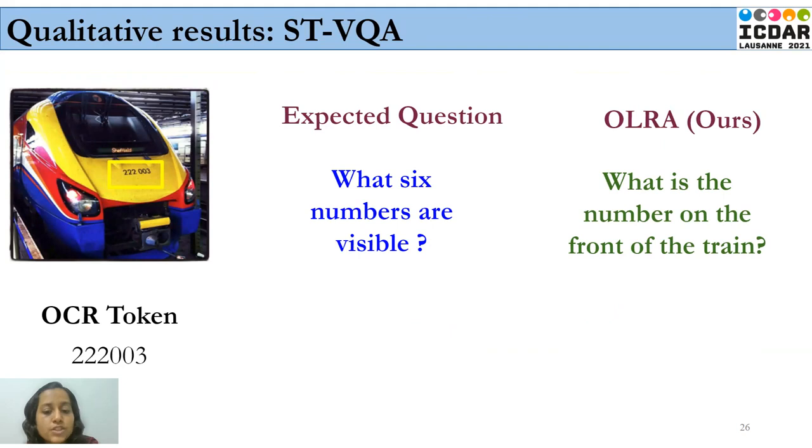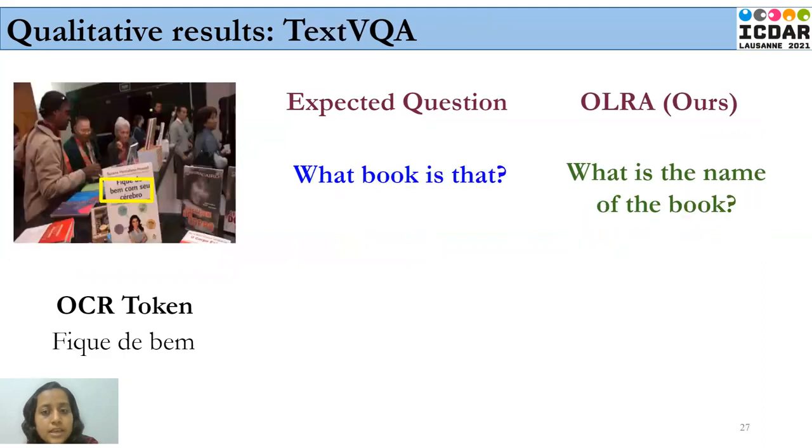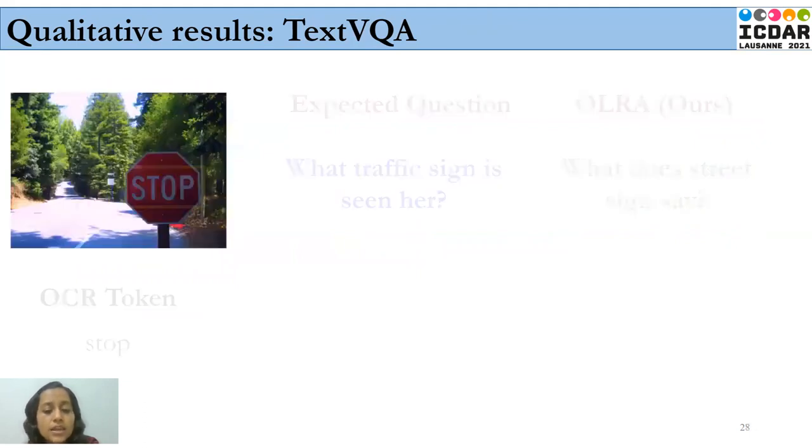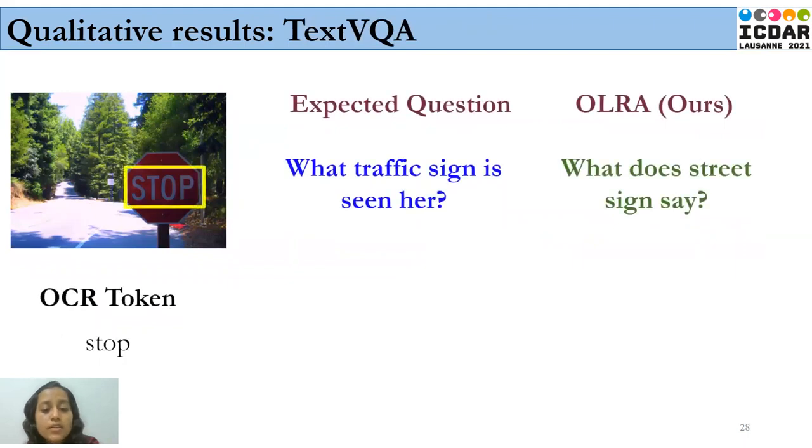Here is an example of a generated question compared with the expected question from the STVQA dataset. Here is an example of a generated question versus the expected question from the TextVQA dataset. Here is another example where we compare the generated question with the expected question.